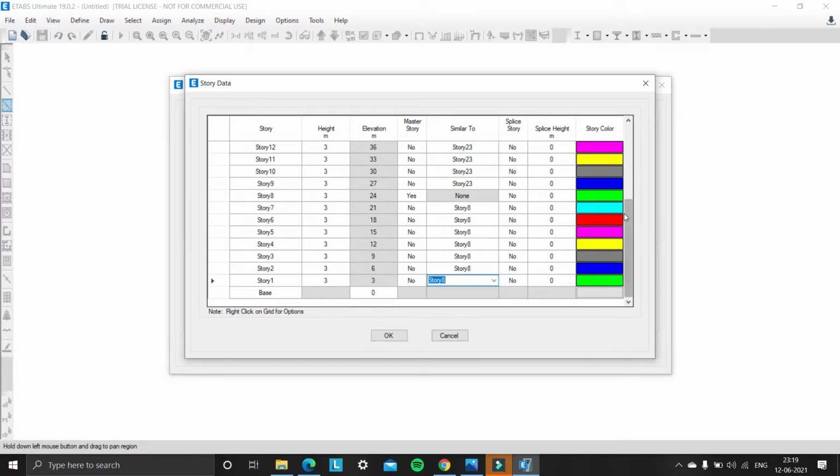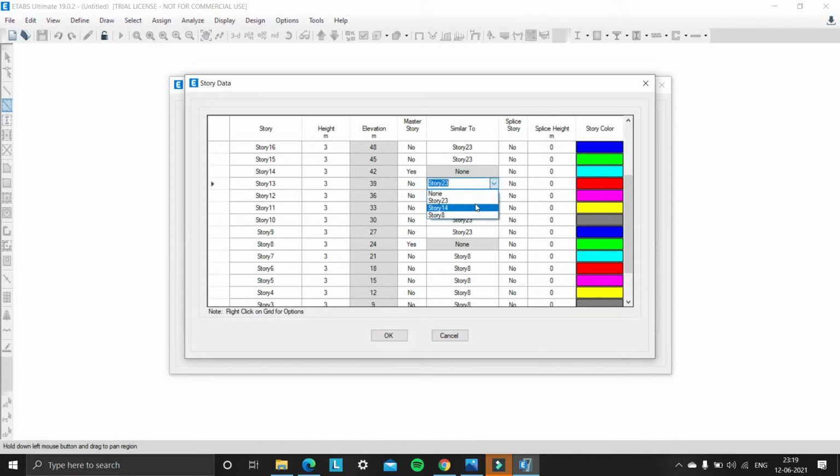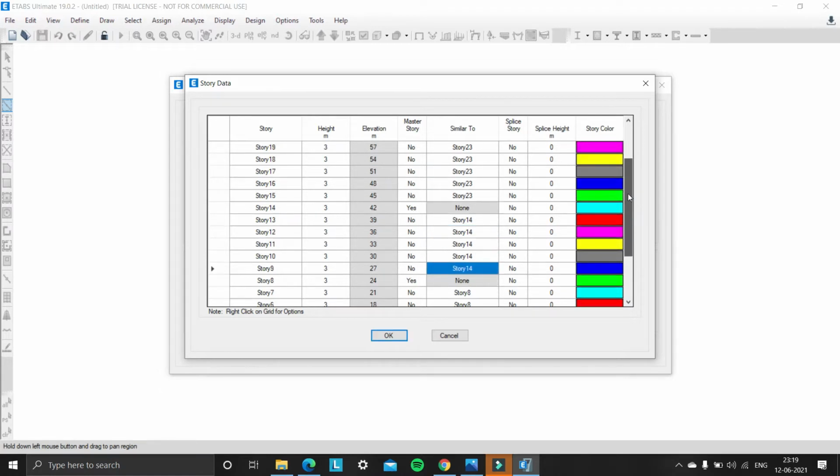So now moving to another set, 9 to 14. Story 14 is the master story. Stories 13, 12, 11, 10 are similar to story 14. Now we are moving to story 15 to 19, and 19 is the master story.